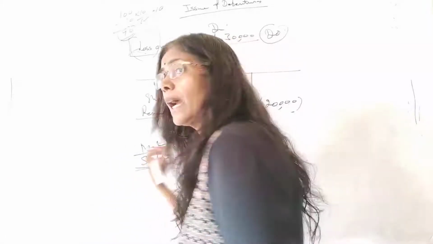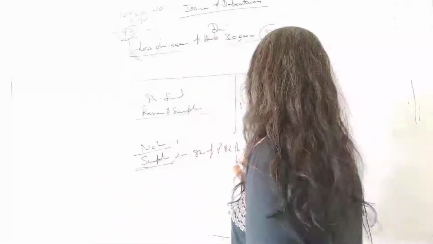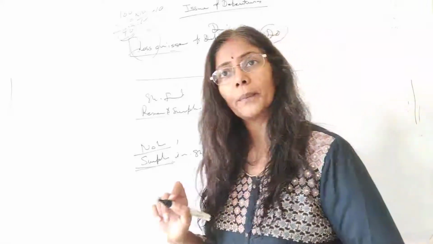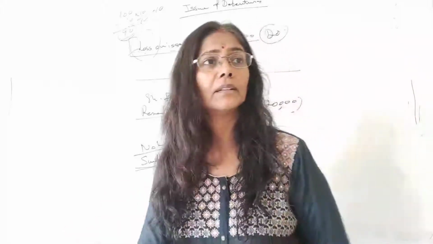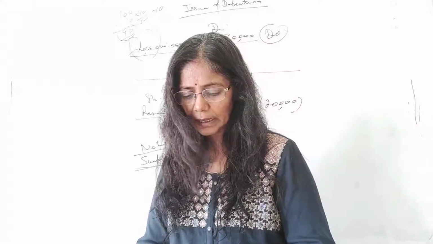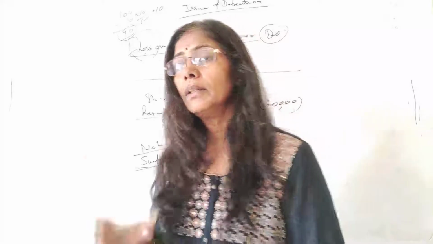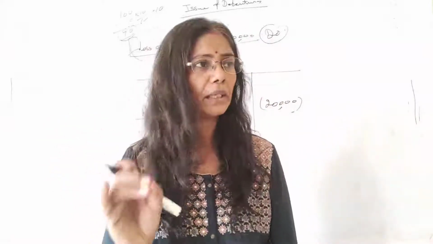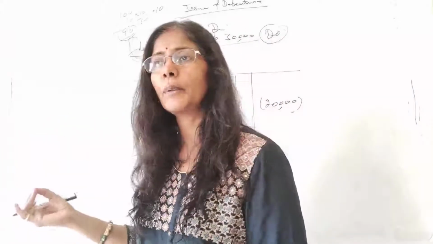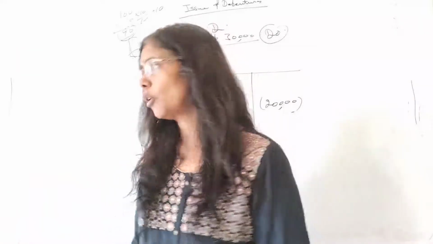Is any surplus given to you in the question? No, it is not given. So nil surplus. And what I have done? Look into your book. 20,000, how have you used it? Loss on issue of debenture. Right? You have used this 20,000 in your statement of P&L. You have shown it to write off your loss on issue of debenture.